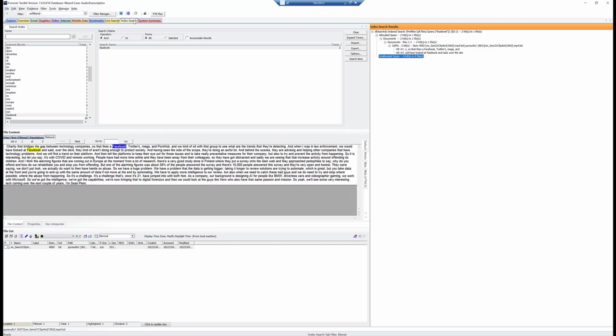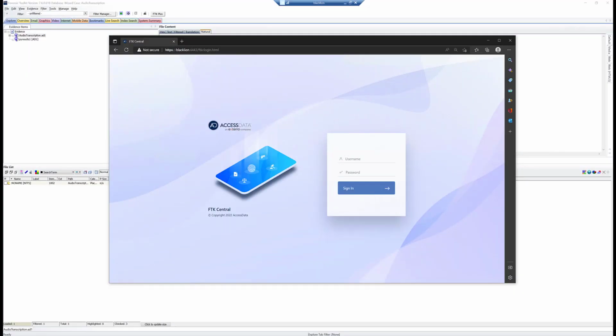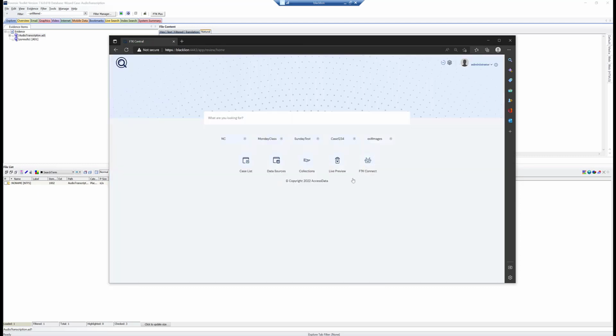Another cool thing about combining it with something like FTK is the ability to automate. To utilize the automation, you need to have FTK Lab Enterprise or Central. And so I will walk through that right now and show you how cool this can be. We'll log in to FTK Central, but what we want to look at is FTK Connect. FTK Connect is our automation engine, automation API.